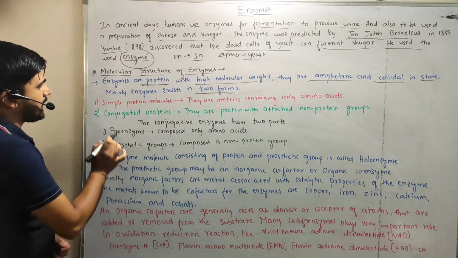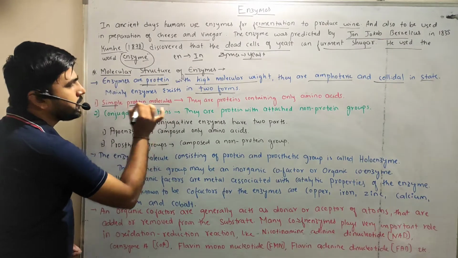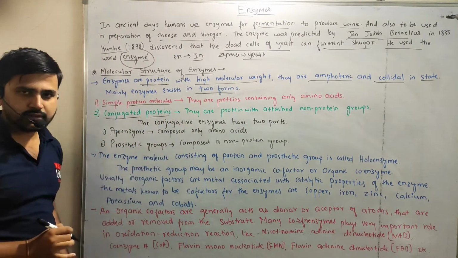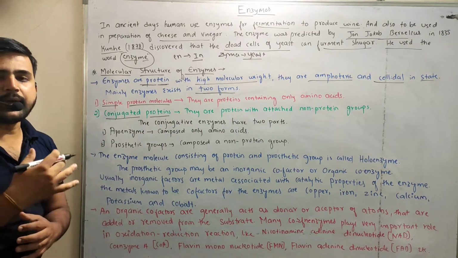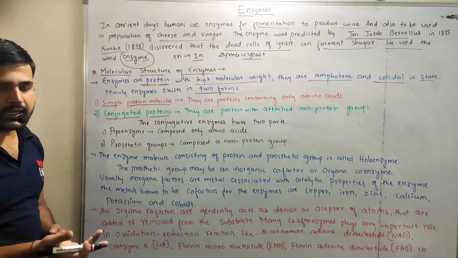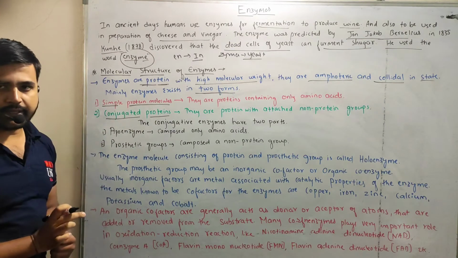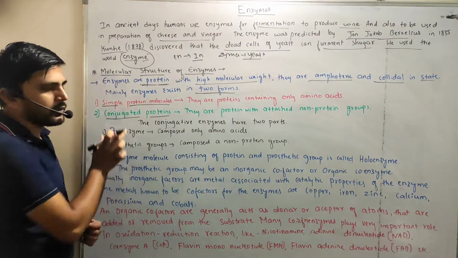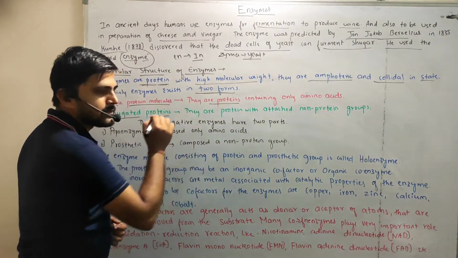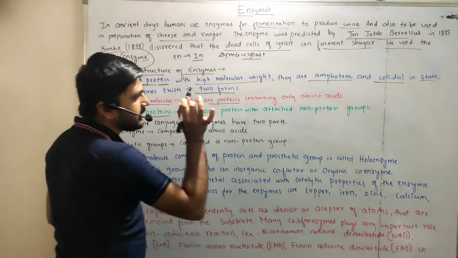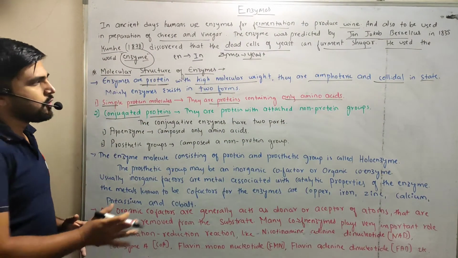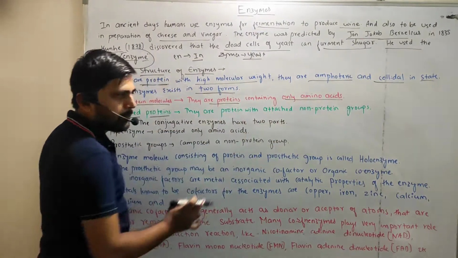The first one is simple protein molecules and the second one is conjugated protein molecules. So enzymes can exist in two forms: simple protein molecules and conjugated protein molecules. Simple protein molecules, as the name indicates, are proteins containing only amino acids.